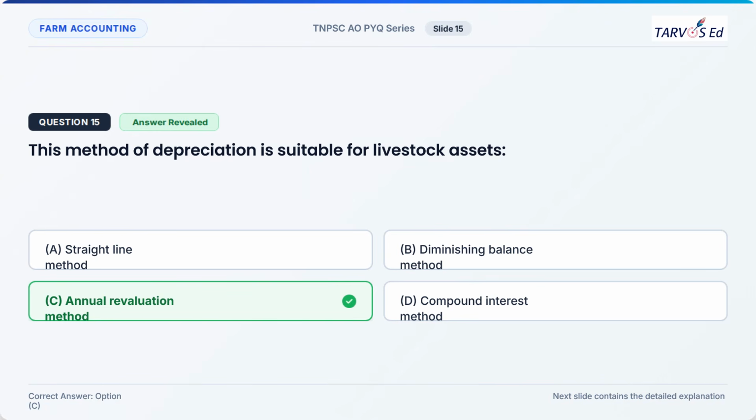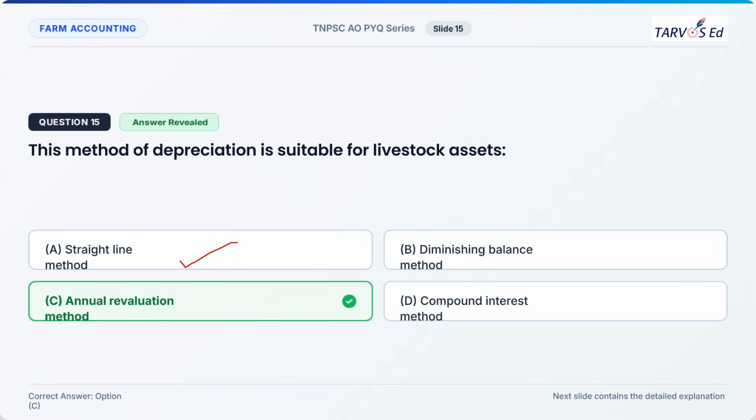Okay, these are the types. The straight line method is one of the easiest methods for calculating depreciation. It is original cost minus salvage value divided by useful life. And in the case of the diminishing balance method, the value of the asset will decline year by year. There you will calculate by subtracting the accumulated depreciation from the purchase cost and multiplying it by the rate of depreciation. And the last one is the sum of year digits method.